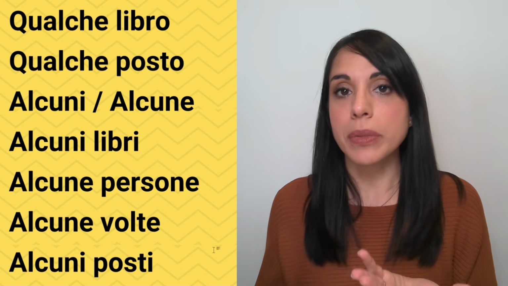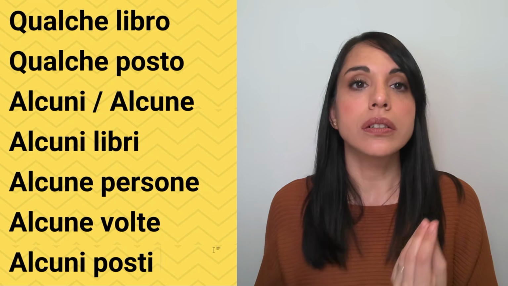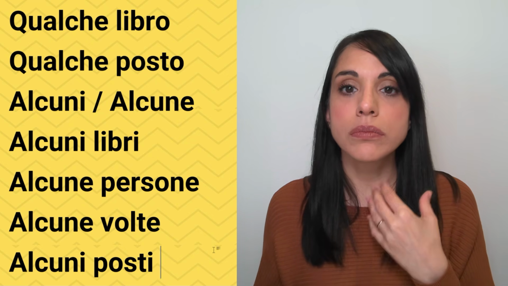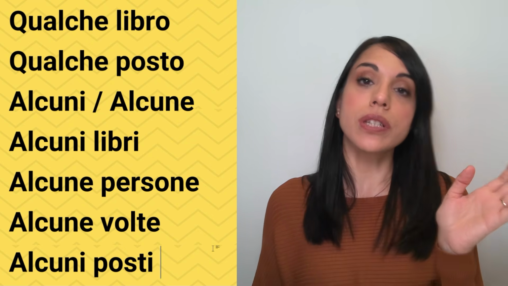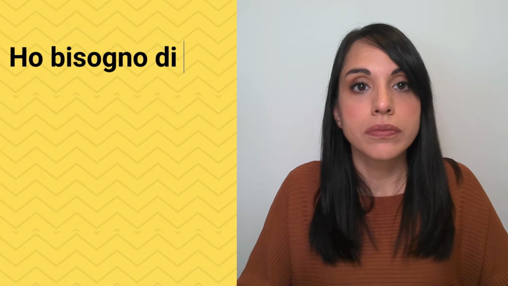When you make a statement, so when you say, I need some books, you can use either. You can say, per esempio, ho bisogno di qualche libro. That means I need some books.